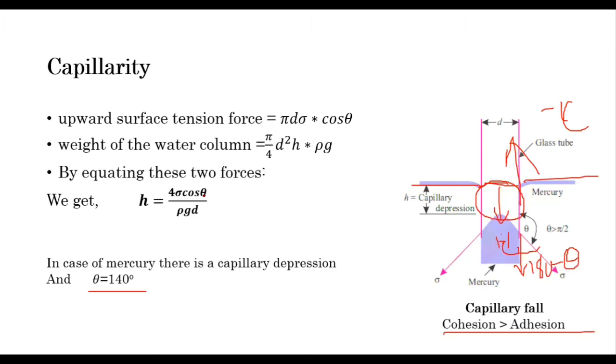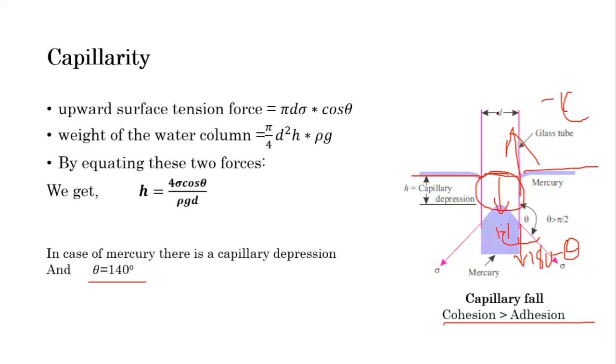For measurement of liquid level in the laboratory, the capillary tube should not be smaller than 8 mm, and the capillary effects are negligible when the diameter d is greater than 12 mm. So you cannot observe much rise or fall when the diameter of the tube is greater than 12 mm, and for laboratory purposes it must be less than 8 mm.